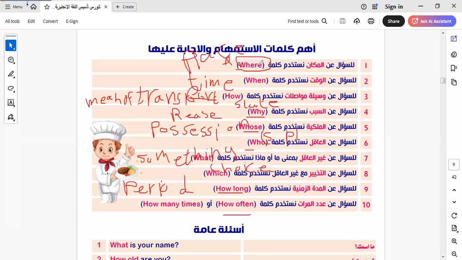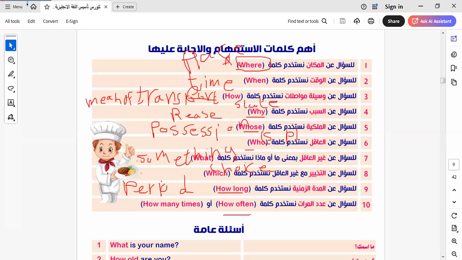So here we have where, to ask about place; when, to ask about time; how, to ask about state or means of transport; whose, to ask about possession or something that belongs to me. I made a misunderstanding here. Why is to ask about reason. The answer of why will be because or to. Who, to ask about subject person.